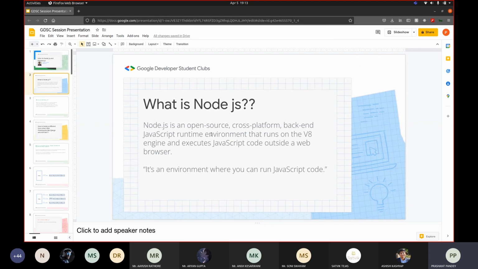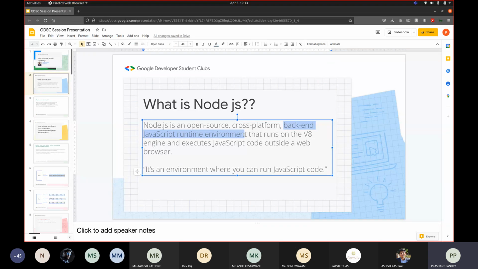So what is Node.js? If you go by the definition that you find on Google or maybe the official website of Node.js, it says that Node.js is an open source cross-platform backend JavaScript runtime environment that runs on the V8 engine and executes JavaScript code outside a web browser. So there are a few words that can fully define what Node.js is, like backend JavaScript runtime environment and cross-platform. If you simply put it, it's an environment where you can run JavaScript code.